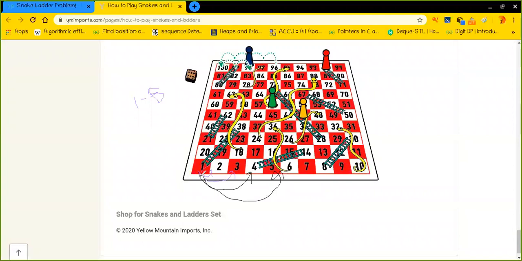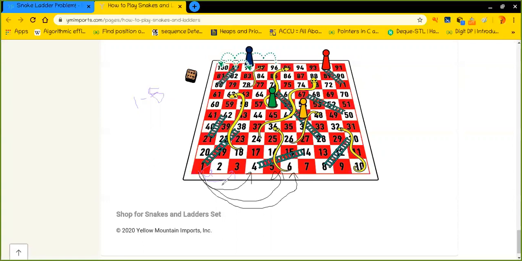I hope you are getting it, because we are basically having 6 different choices, so I can move to 6 different places at a time. For example, in my turn, I can roll the dice, and the dice will give me only one single result out of 6 different choices.